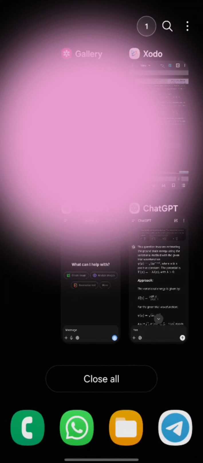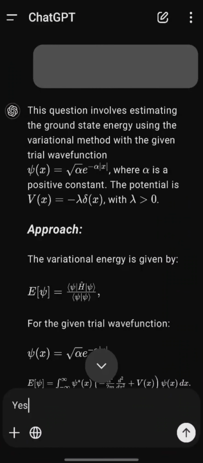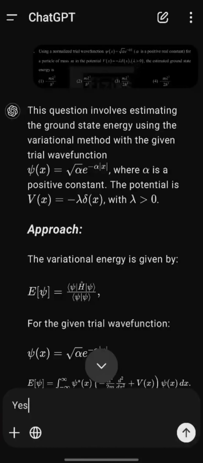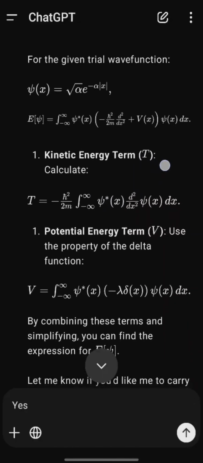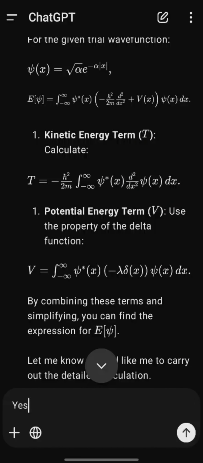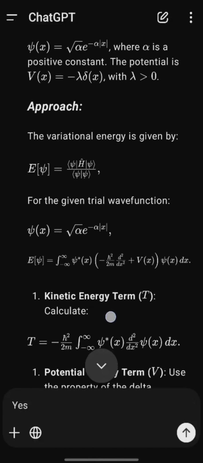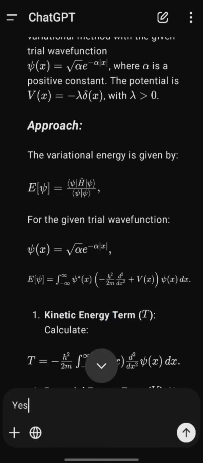And here's what ChatGPT does for it. As you can see, I have provided the photo. Okay, I don't need to even type the problem, and it gets everything correct. It shows you the approach, it shows you the concepts. Like here, as you can see, the energy in variational principle is given as this much.